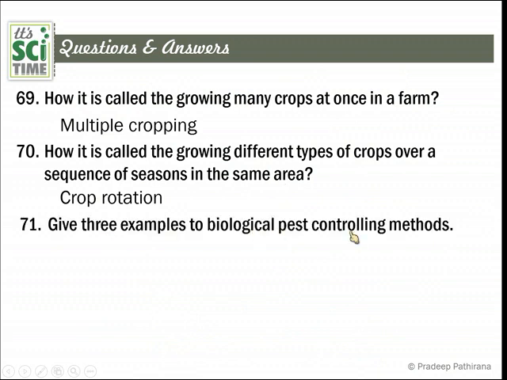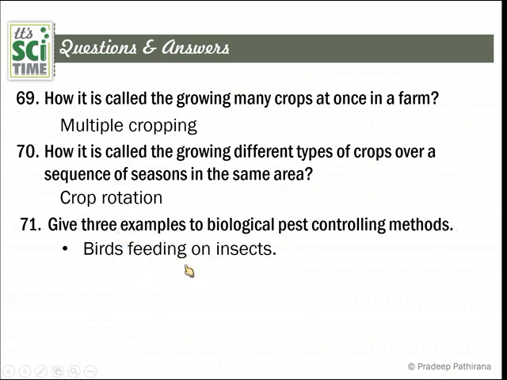Give three examples of biological pest controlling methods. The famous one is chemical pest controlling. Now we have to go for biological pest controlling as an alternative. And in organic farming, we must do this one. Number one, birds feeding on insects. If there are harmful insects, we can let some birds grow around.